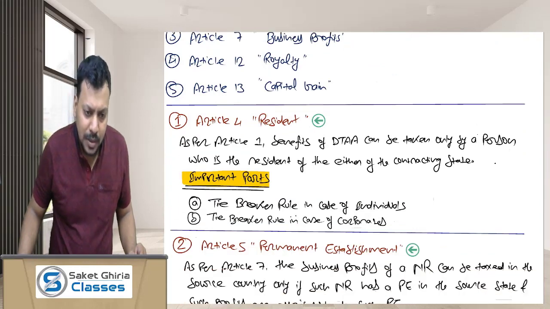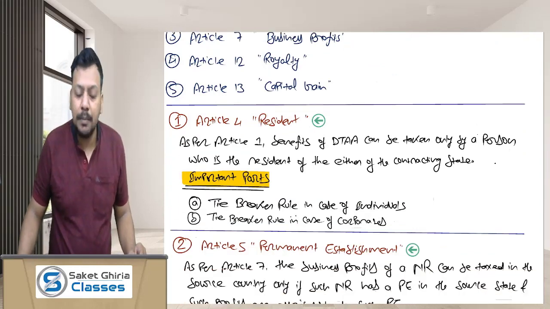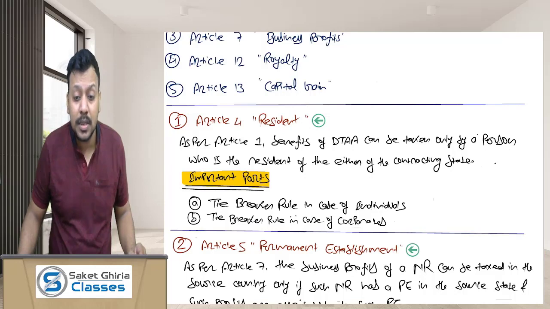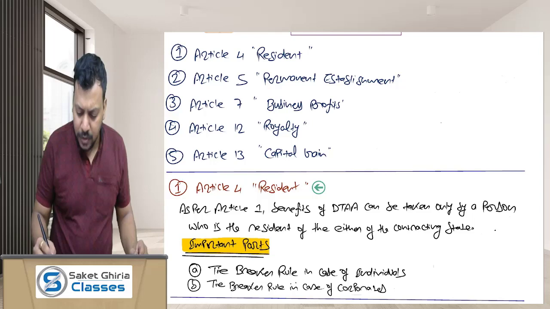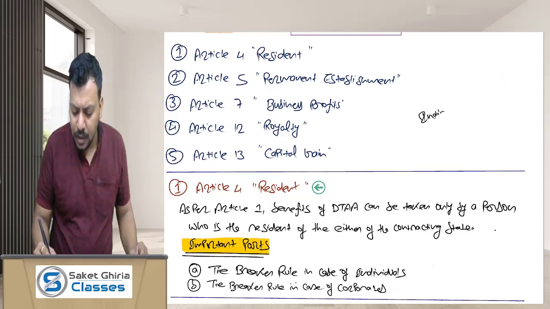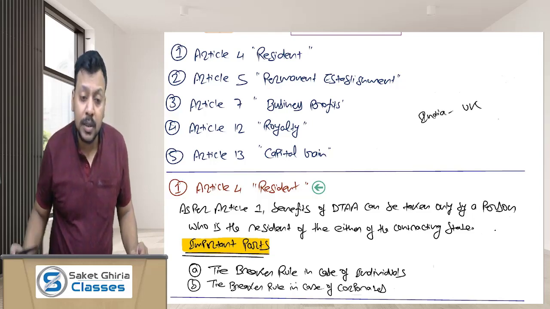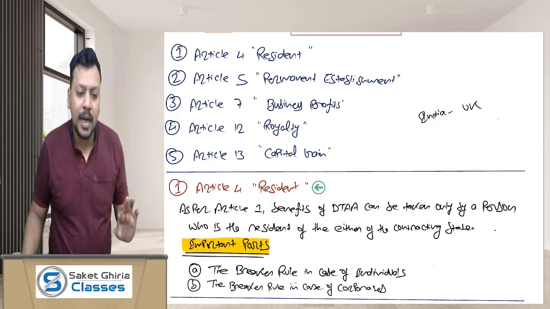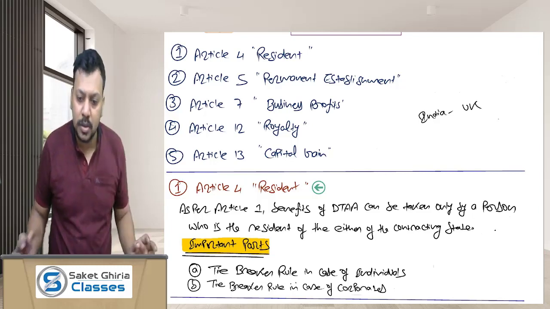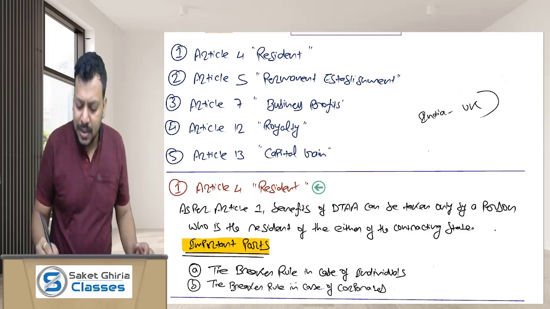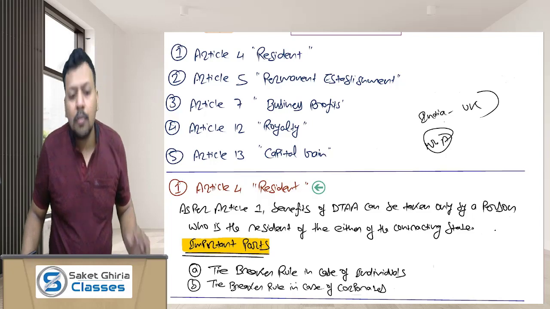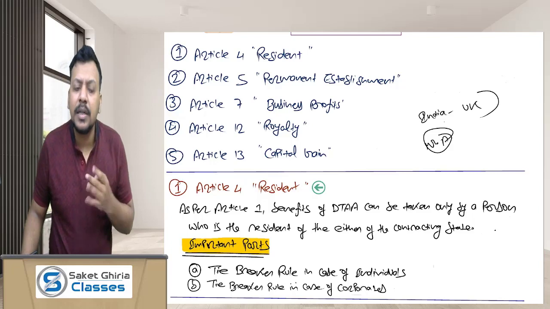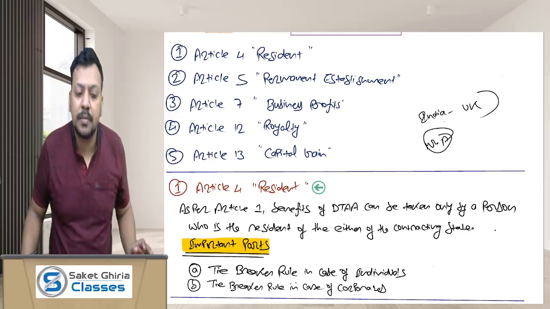Dear friends, as you know, the benefits of the DTAA can be claimed by the person who is the resident of either of the contracting states. So let's say, for example, if we talk about the India UK DTAA, a person can claim the benefit of the India UK DTAA only if he is a resident of India or UK, means he should be the resident of any of these two. So let's say if Mr. A says that he is a resident of India and wants to claim the benefit of DTAA, whether Mr. A is a resident of India or not, we will check it by applying the provisions of the Indian Income Tax Act, means section 6 of the Indian Income Tax Act.